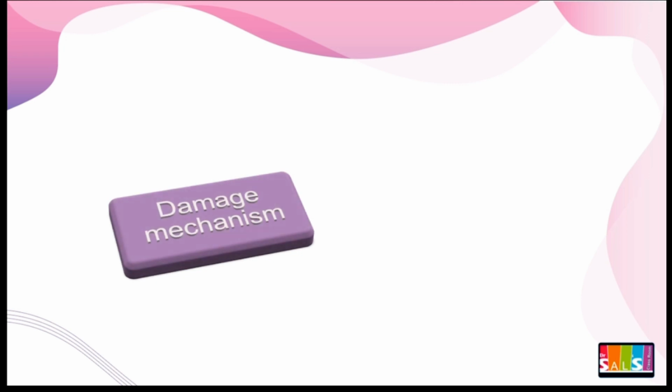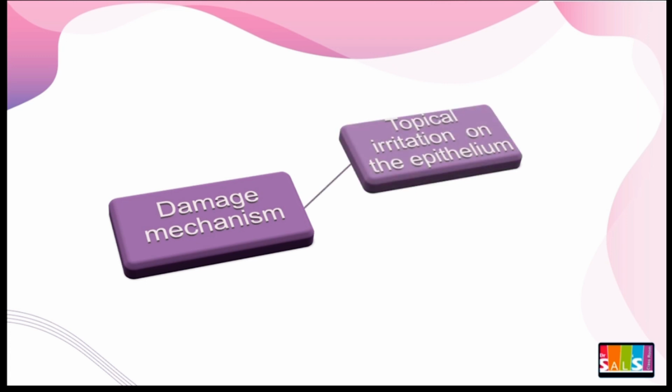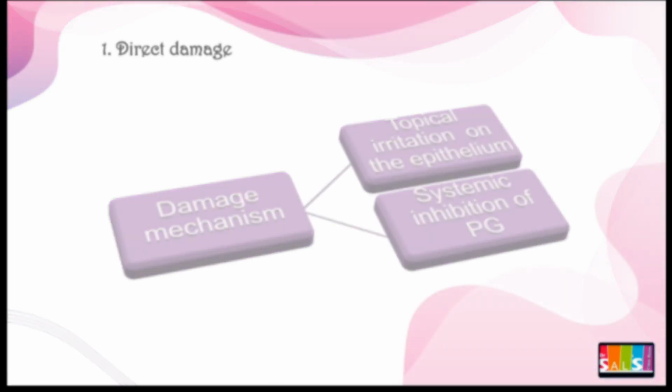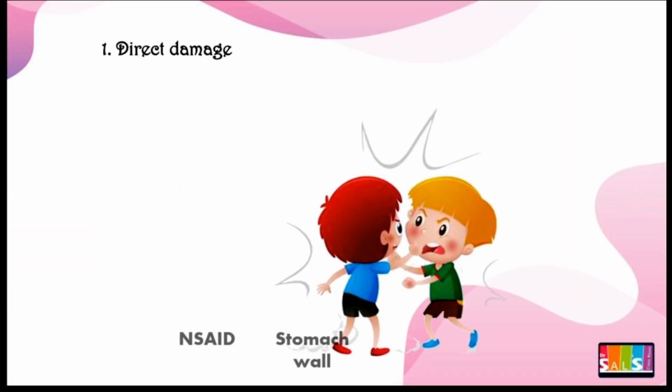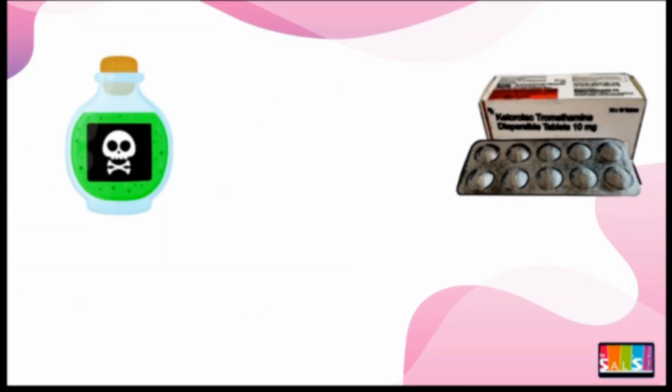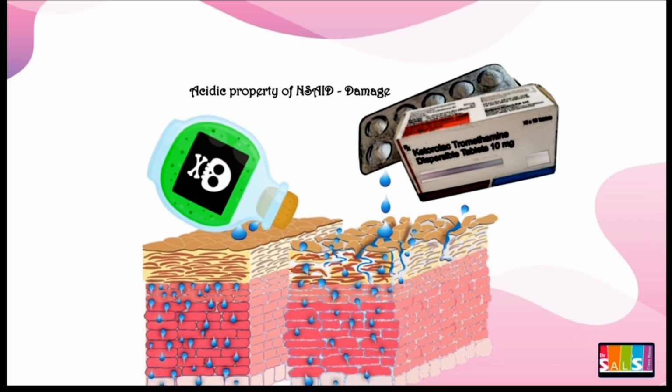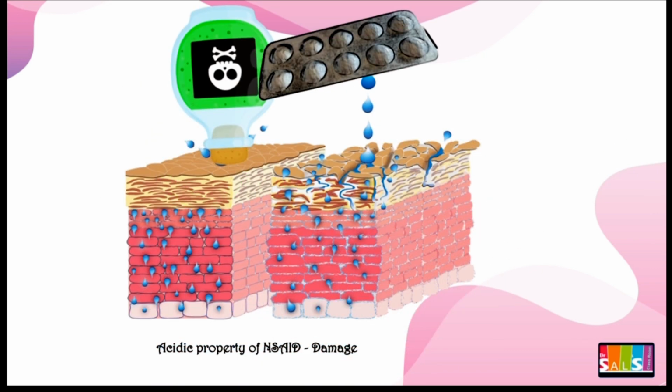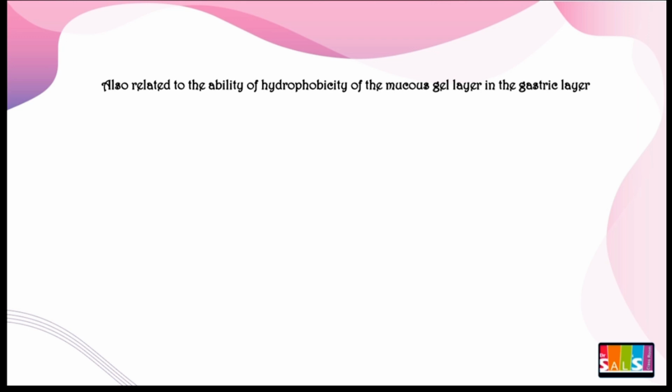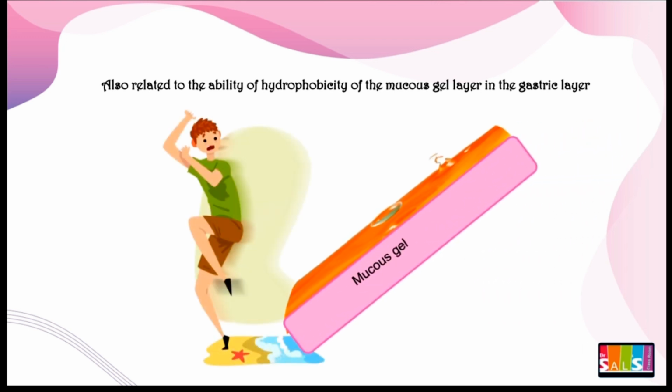The gastric mucosal damage caused by NSAIDs happens mainly through two important mechanisms. First one is direct or topical irritation of the gastric epithelium, and second one is systemic inhibition of endogenous mucosal prostaglandin synthesis. Usually the initial injury is initiated topically by the acidic property of many of the NSAIDs, and also due to their ability to decrease the hydrophobicity of the mucus gel layer in gastric mucosa.